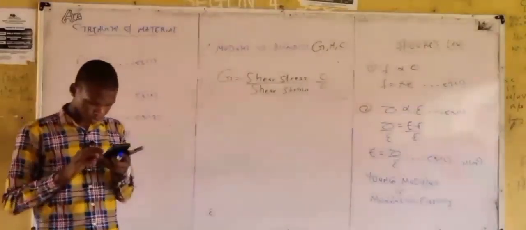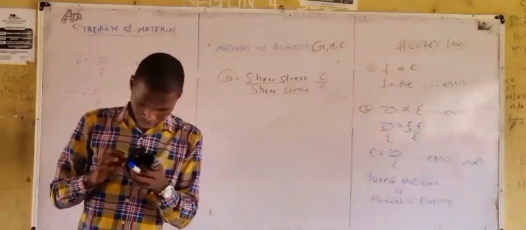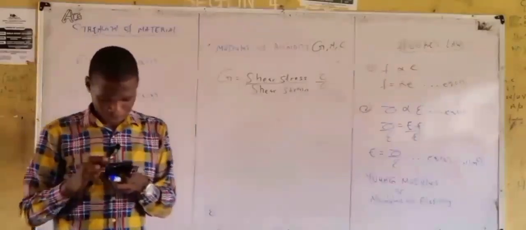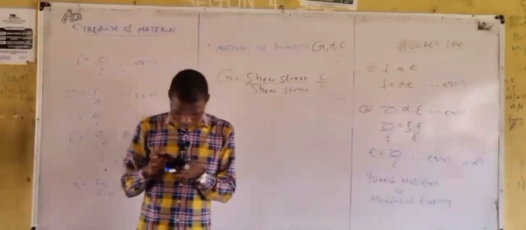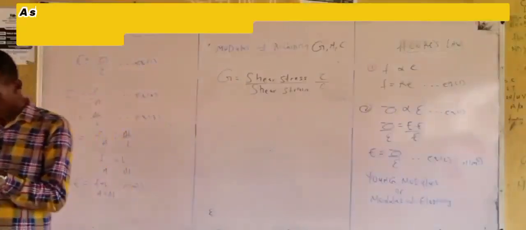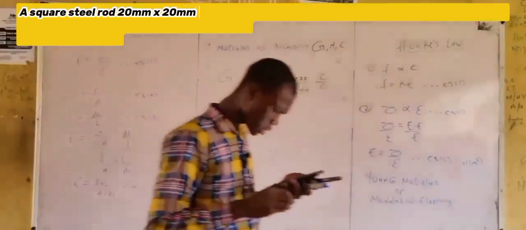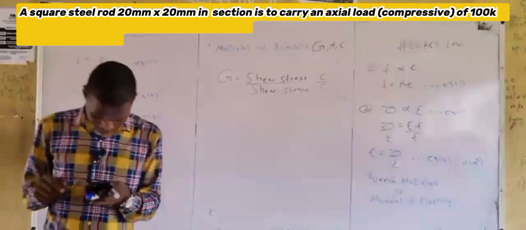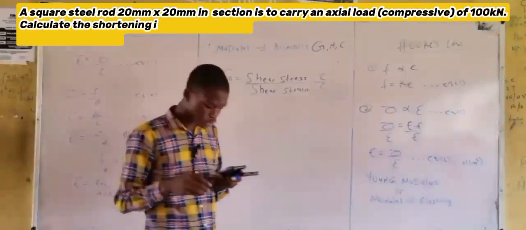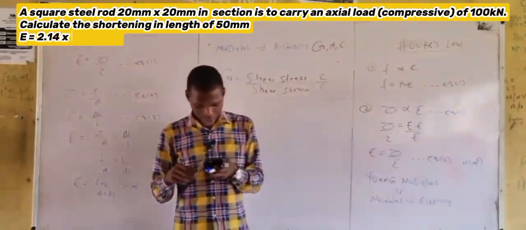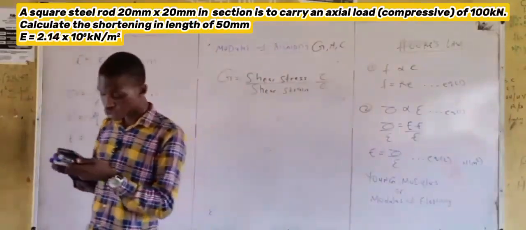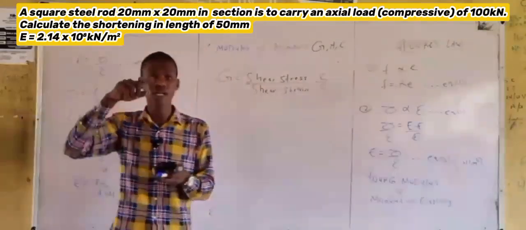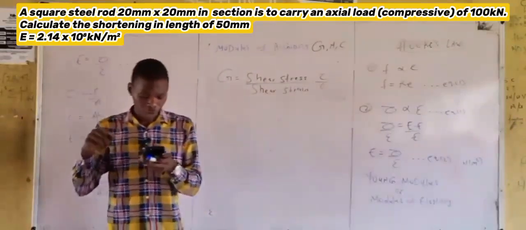Now take down this example. Are we together? Any questions so far? A square steel rod 20 mm by 20 mm in section is to carry an axial load, in brackets compressive, of 100 kilonewton.